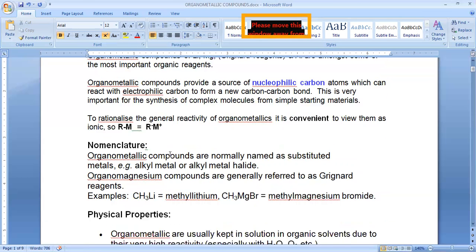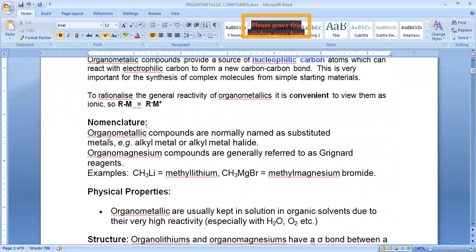Next topic is nomenclature. How do we name organometallic compounds? Just like alkyl metal halide. For example, CH3Li is methyl lithium. This is a Grignard reagent, methyl magnesium bromide.